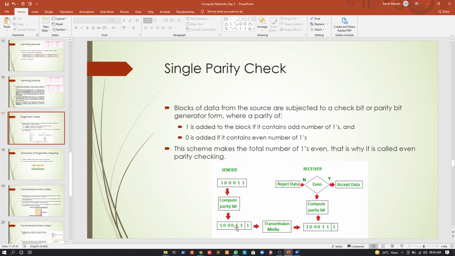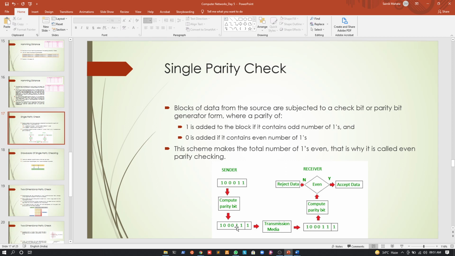But suppose the fifth bit of 1 changes to a 0. So a 0 changes to a 1, and a 1 changes to a 0. Now if this happens, what will be the parity bit? The number of ones in this case will be odd again, so the parity bit will be a 1. The receiver calculates the parity bit to be a 1, and the sender is sending me the parity bit of 1. So it will conclude there is no error in the data.